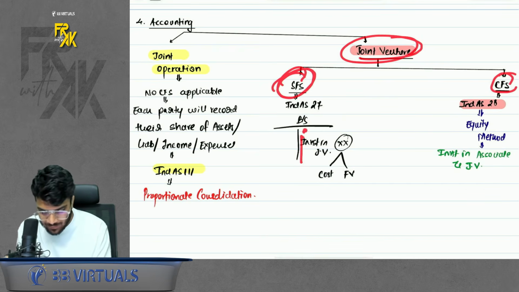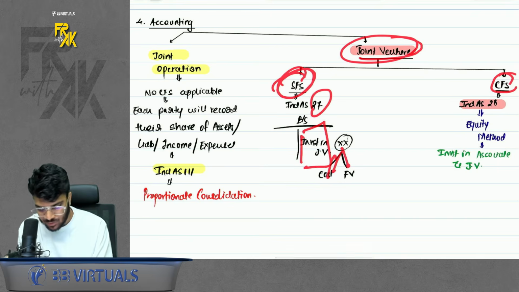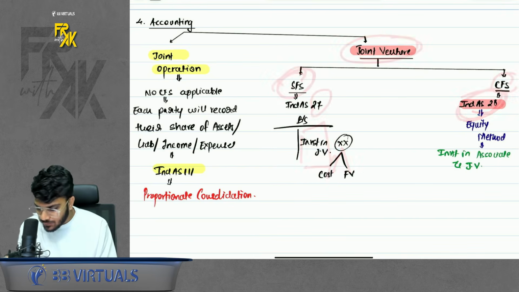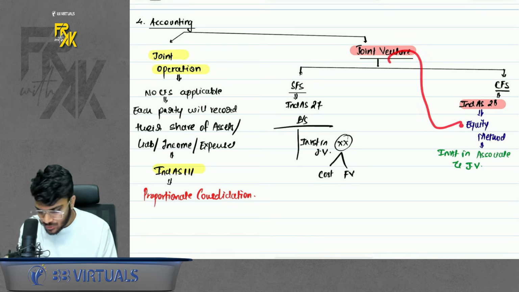For SFS, we will show investment in venture as per Ind AS 27 at cost or fair value. And in CFS, you will follow equity method. That we will discuss in Ind AS 28 only.